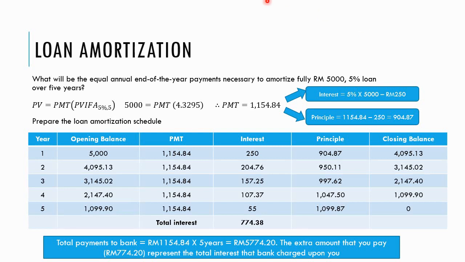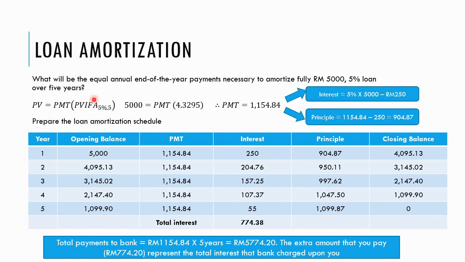Next, we're going to look at loan amortization. Loan amortization is a schedule. It's a schedule that shows you how much you pay to the bank, interest-wise and principal-wise. For example, what will be the equal annual end-of-the-year payment necessary to amortize fully a 5,000, 5% loan over 5 years?